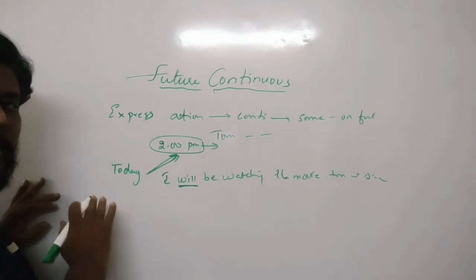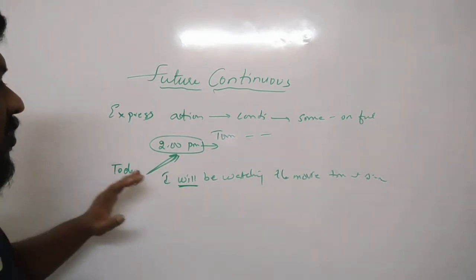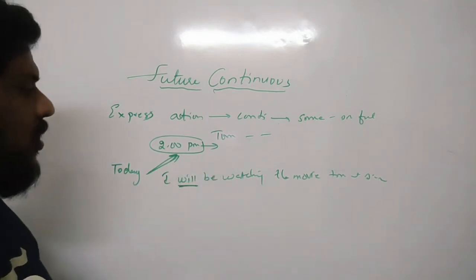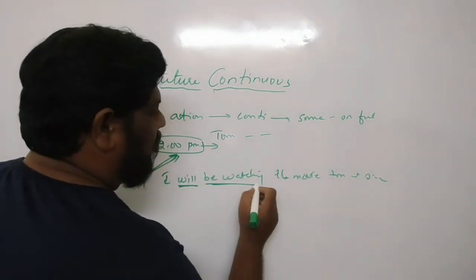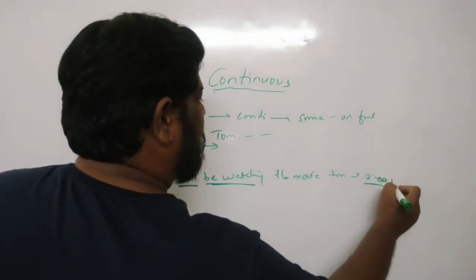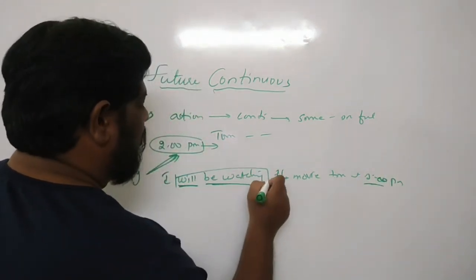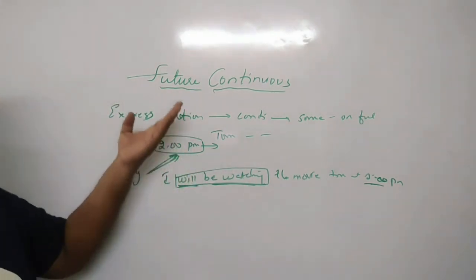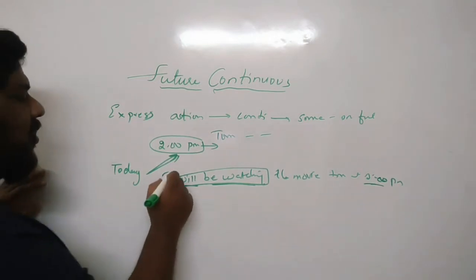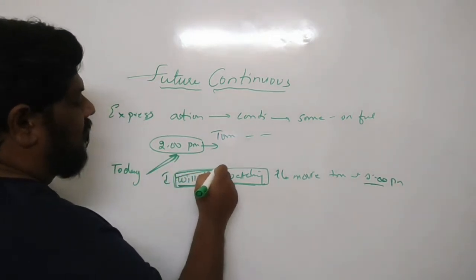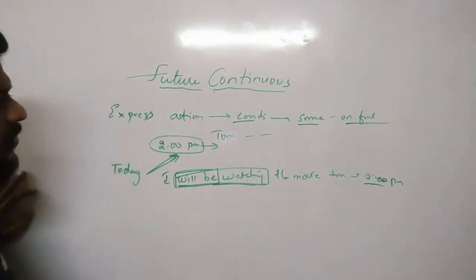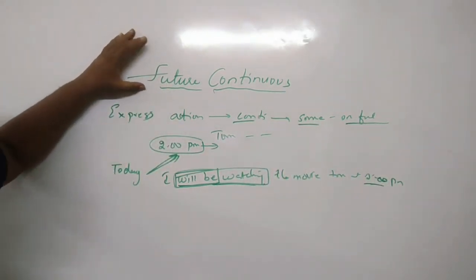So today somebody asks you what you're going to do tomorrow. So you'll say that at this particular time I will be watching the movie tomorrow. So what will he be doing tomorrow at 2 o'clock, 2 p.m.? He will be watching the movie. So here, will be watching, this is the word which you have to take in the future continuous. So will be or shall be can be used here to express the actions which will continue in some time in the near future. That is how we can use the future continuous tense or the future progressive tense here.